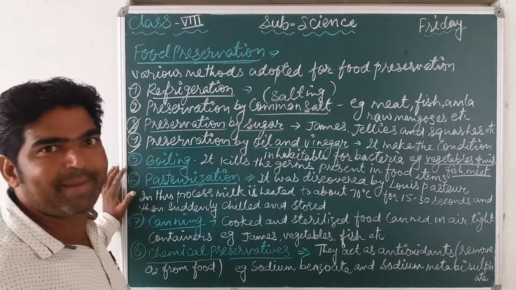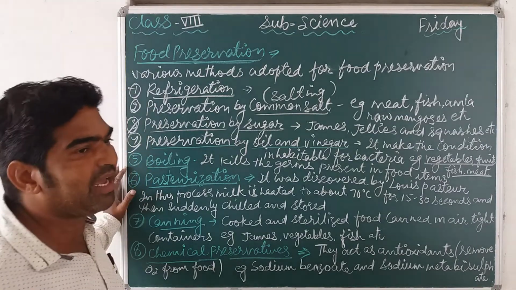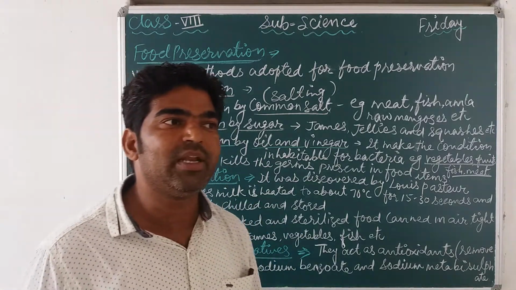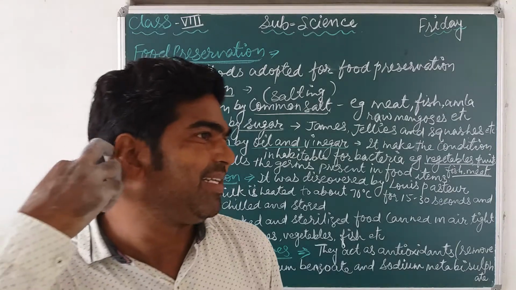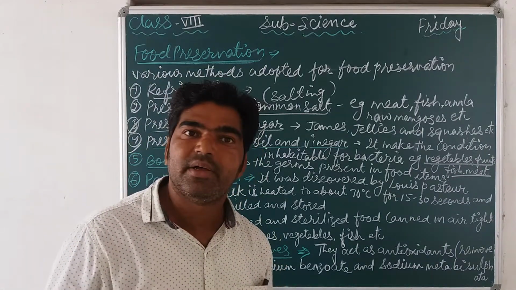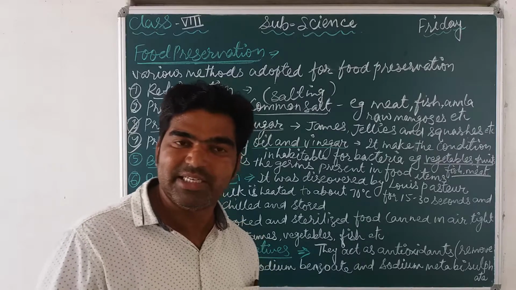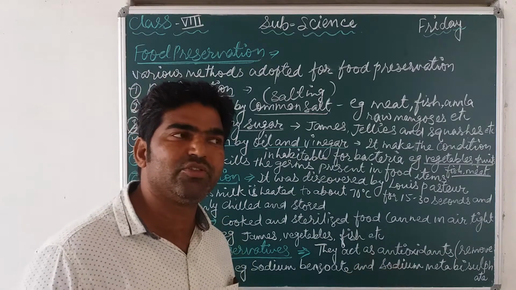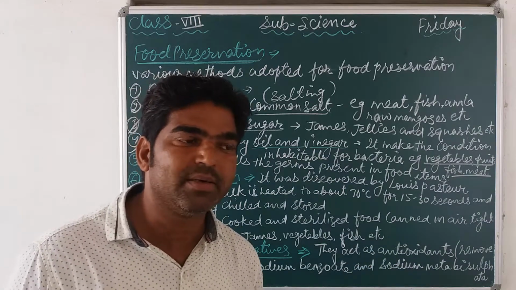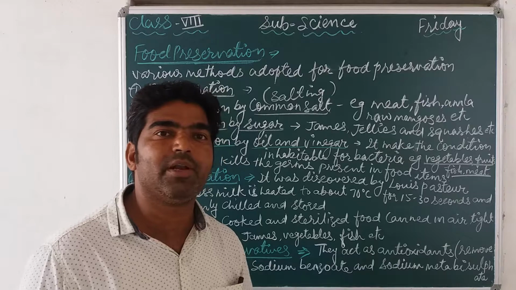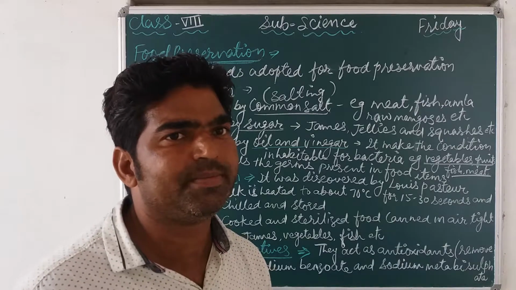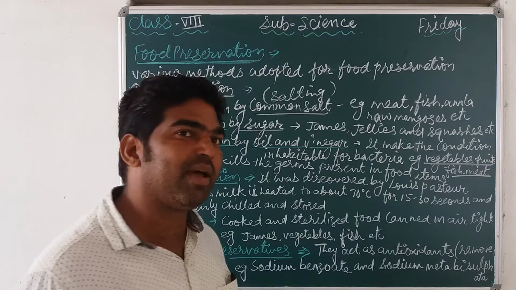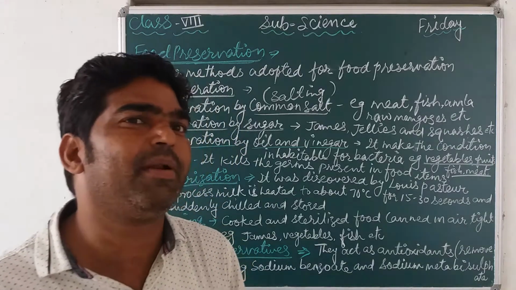Boiling is also a simple method which we use for water and milk. By boiling, all the germs or bacteria present in the water and milk are killed. Whatever bacteria, germs, microbes are present in the water, all are killed by boiling. This boiling is the most applicable and usable method for all people, isn't it? It is not an expensive method or a complicated method. It's a very simple method.